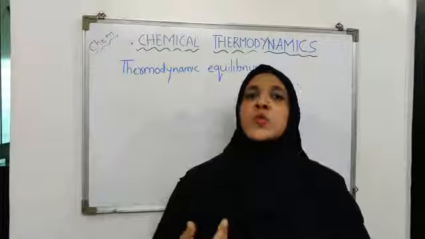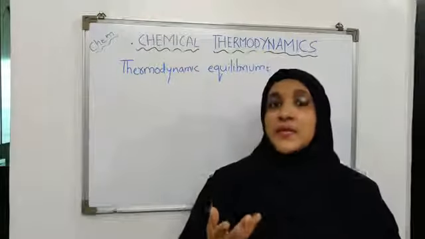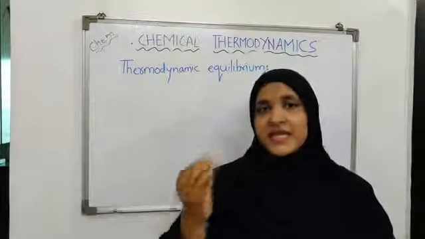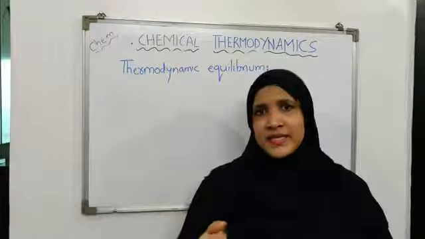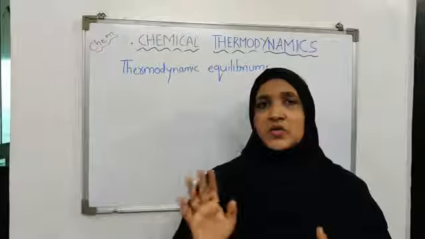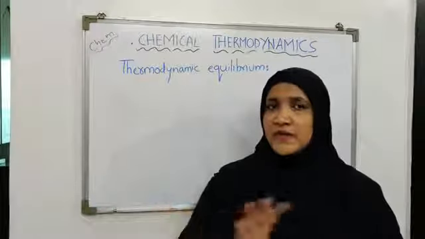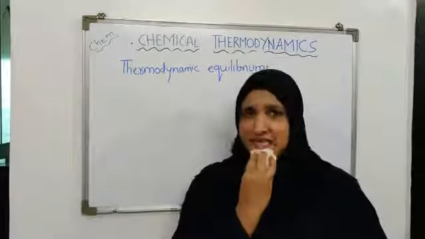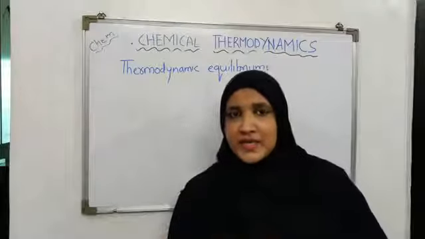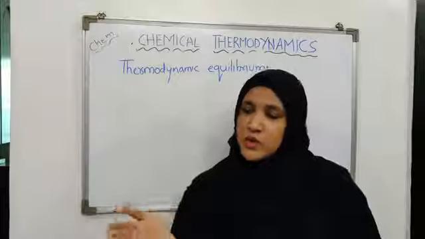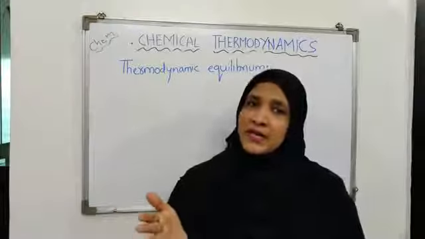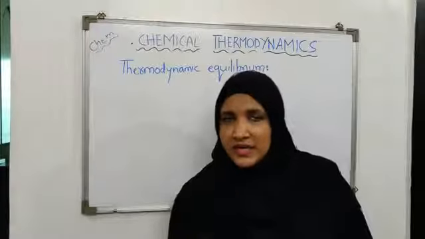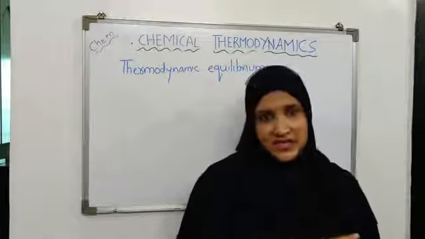Okay? And what do we do in thermodynamics? We study the processes, we study the changes, we study the reactions. Okay? When nothing is changing, we are not interested in studying that thing. If something is not going to change with time, you know it, you are not going to study that. Okay? So when the system moves from one thermodynamic equilibrium state to some other equilibrium state, a transition will occur in the state of the system.